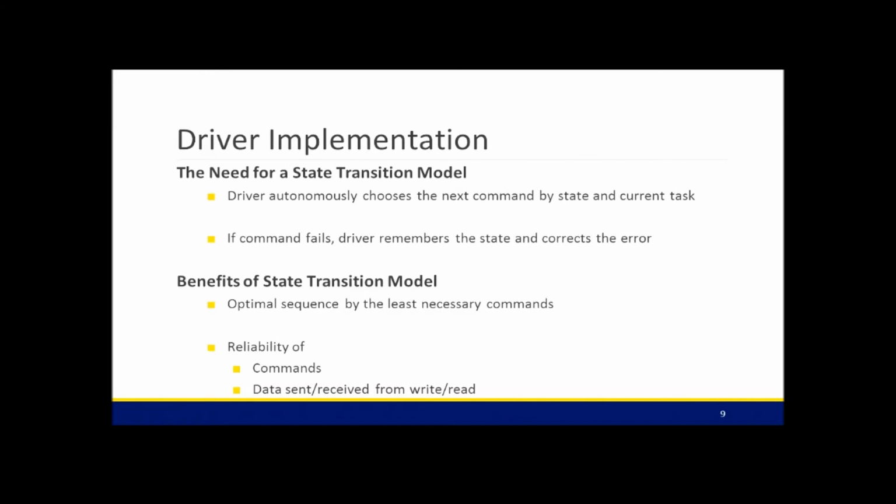There are a lot of benefits with this type of model. We always will have the optimal sequence necessary to complete the transaction, and we also have reliability between the commands and the reliability of the reads and writes. When we have reliability of the reads and writes, we can make sure that we have data reliability in the sense that if a partial read fails, we can reissue the read on a subset of data and return the complete response back to the user. This is not seen by the user and is abstracted away from them. This is because it makes it clean, and the user will only see the returned result back and not realize that there is maybe any issues regarding the communication between the hardware controller and the eMMC device.